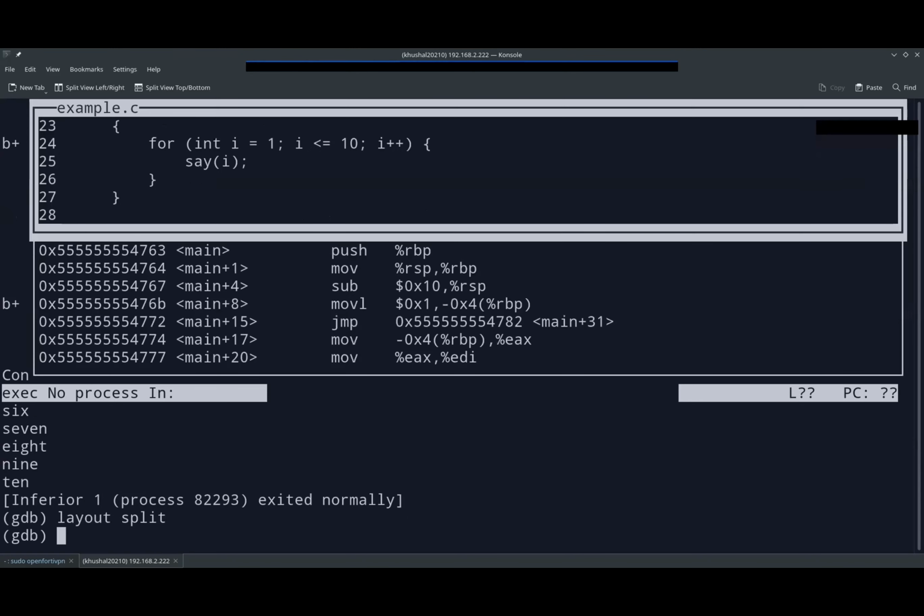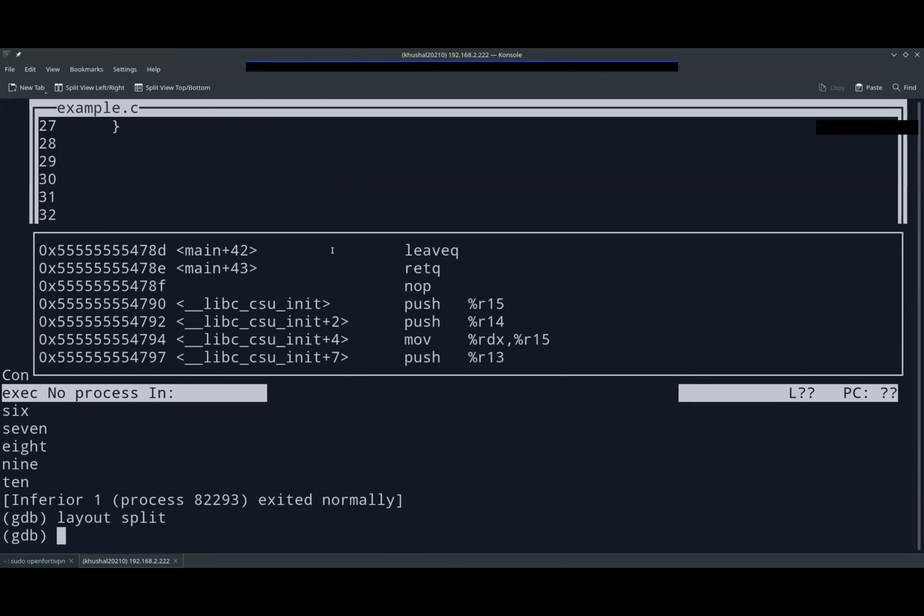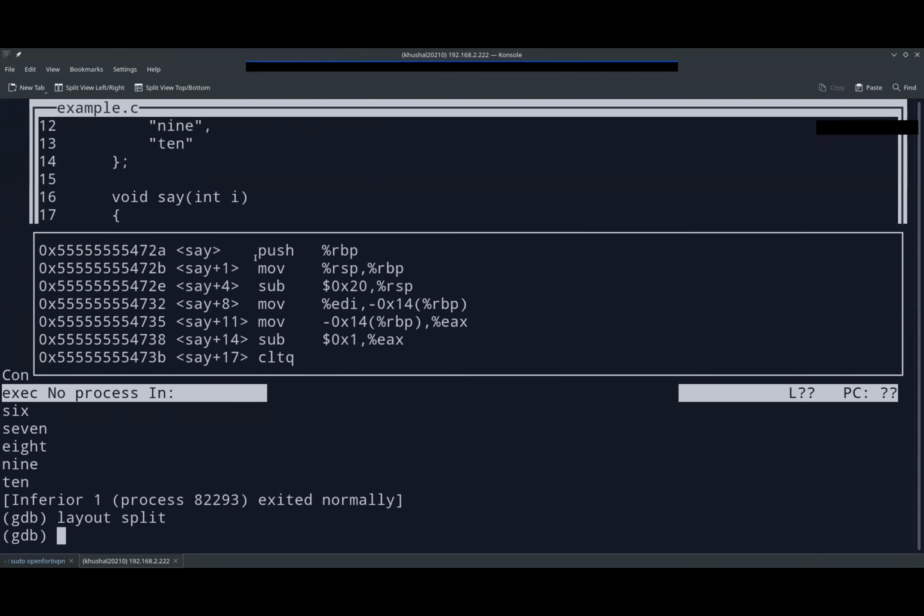I hope it works. Yeah, works. So right now we have divided our layout into 3 parts. First, at the top, is the C program. Second is the assembly language instruction set. If you can see, they are assembly language instructions. And third is the GDB shell.